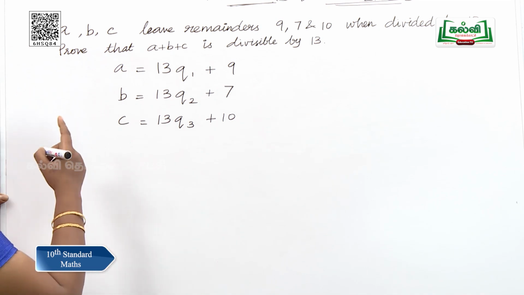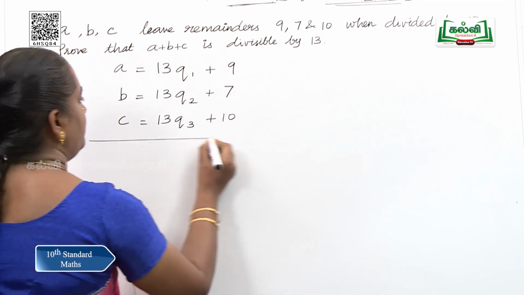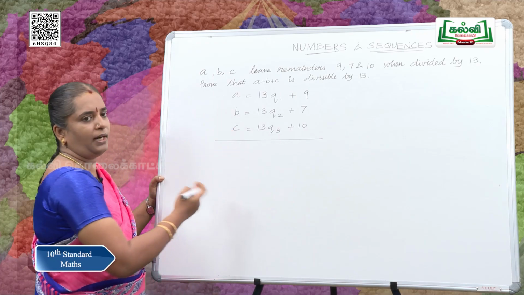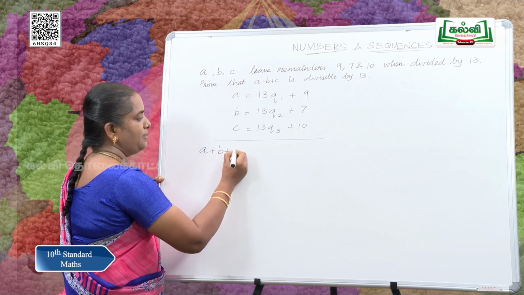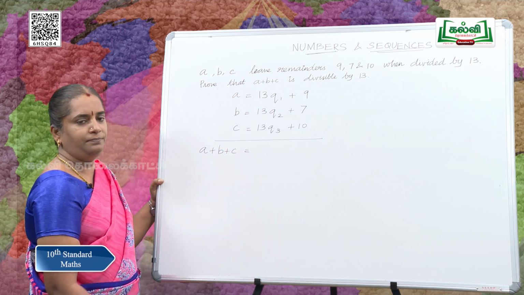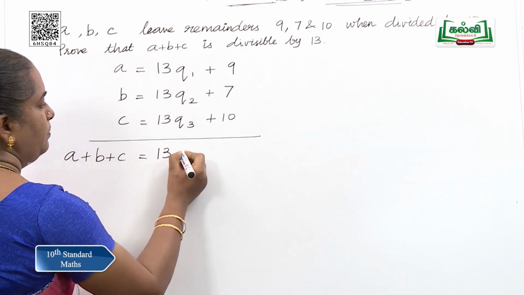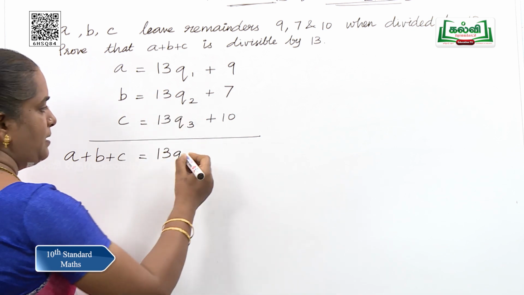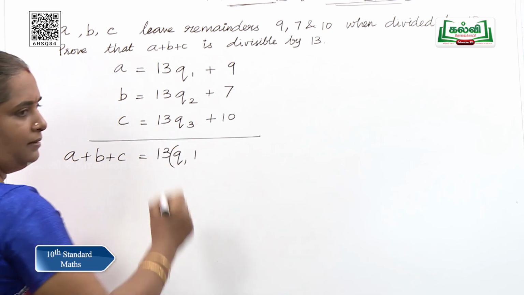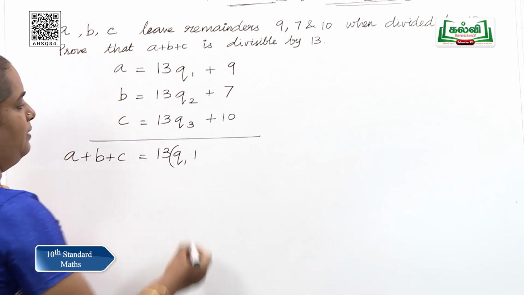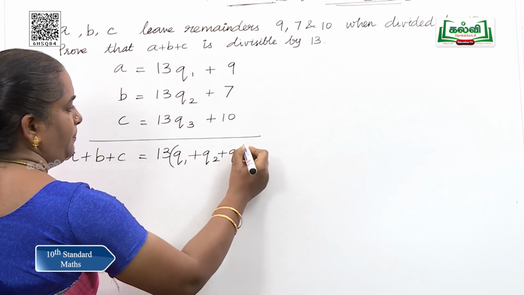We have to prove that A plus B plus C is divisible by 13. So, what shall we do now? Yes, we are going to add all these 3 equations. So, it becomes A plus B plus C on the left side. What happens to the right side? This is 13q1 plus 13q2 plus 13q3. We can write, factoring out 13, 13 into q1 plus q2 plus q3.